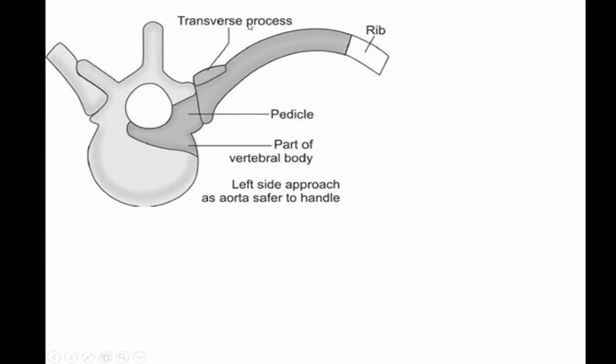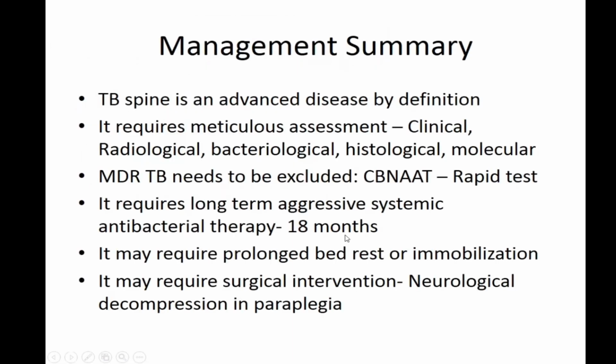So this is what you remove: the transverse process, the rib, the anterolateral part of the spinal cord on one side. Usually you go for the left side, you don't go to the right side, because you have the vena cava. We don't want to injure the thin wall vena cava. If it bleeds, the patient might die on the operating table. So you go from the left side where the aorta is, which is thick wall. It is difficult to injure it, and even if it is injured, it is still possible to repair it. But I never want to injure it. Of course, the patient might still die.